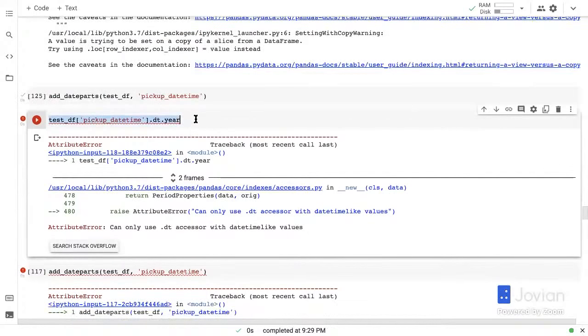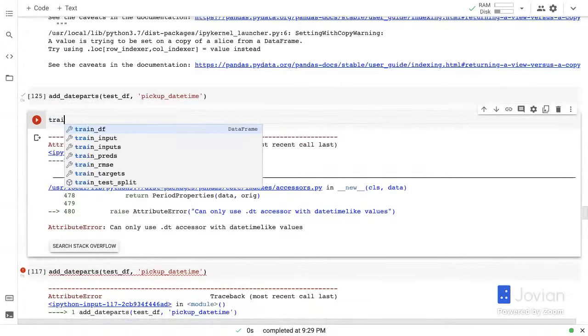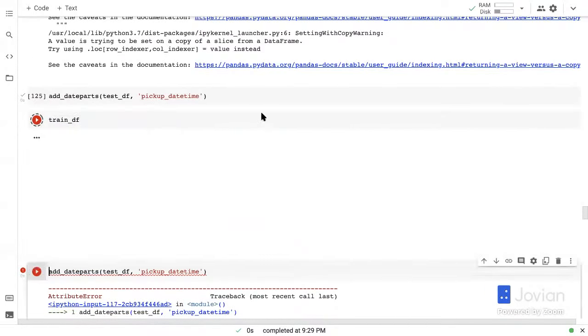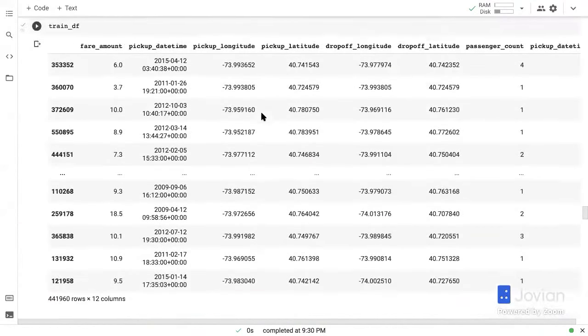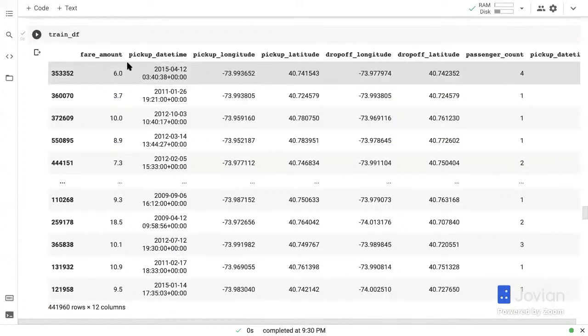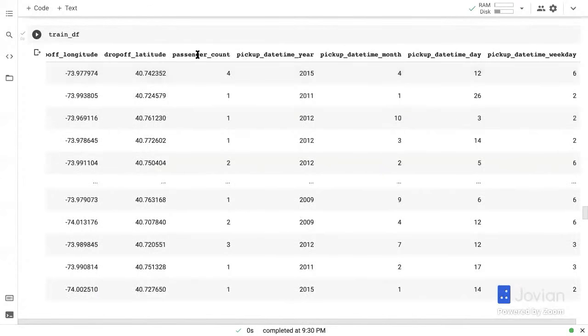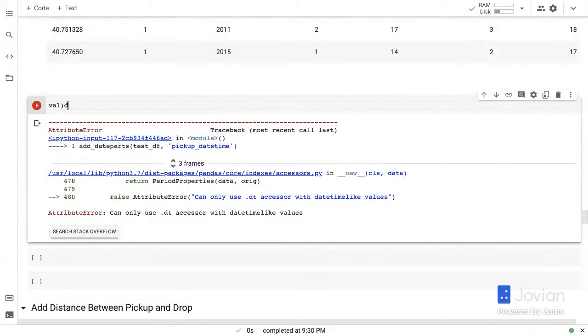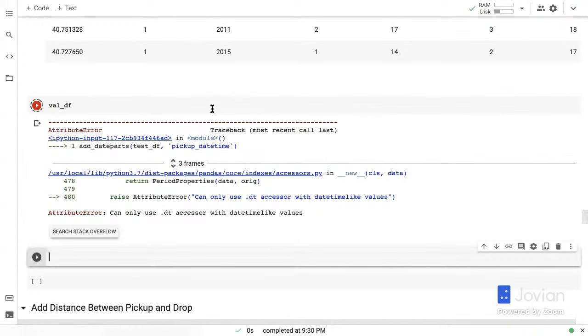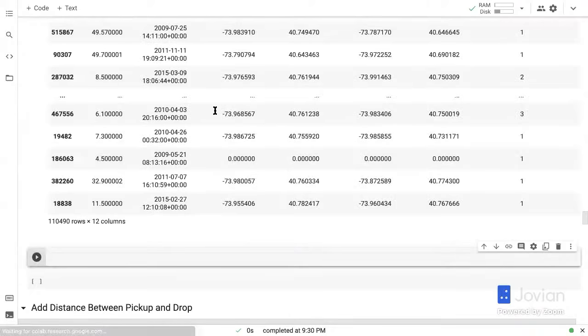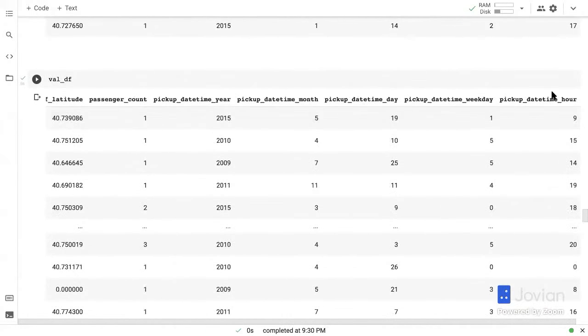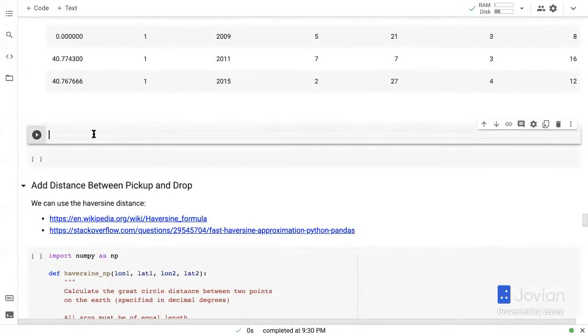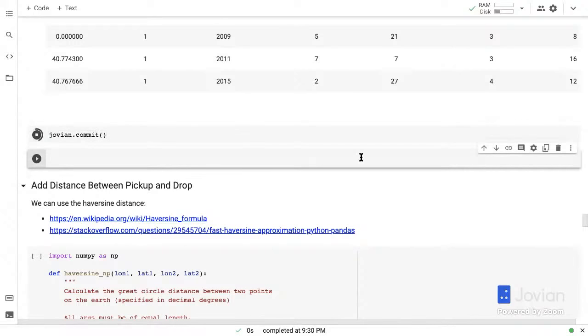Okay, I think we have it everywhere. So let's check train DF. And you should now see that train DF has not just fare amount and pickup date time, etc., but it also has pickup date time year, month, day, time of day, weekday, and hour. And you can verify the same for val DF and test DF as well. There you go. So with that, we have added different parts of the date.